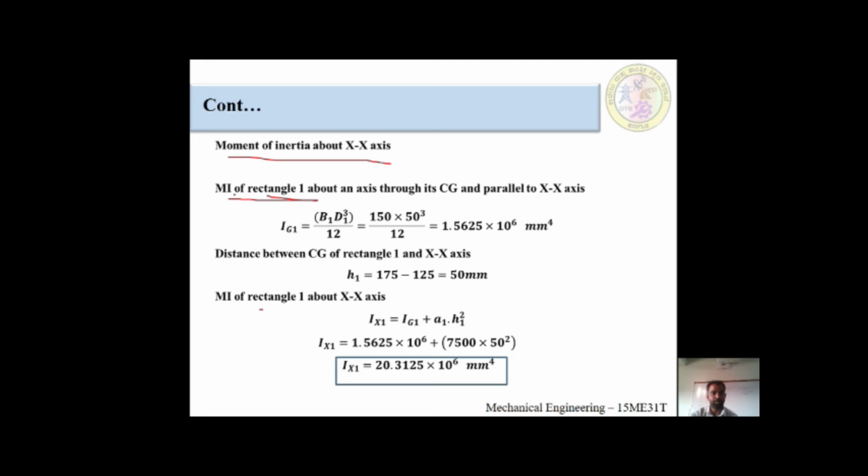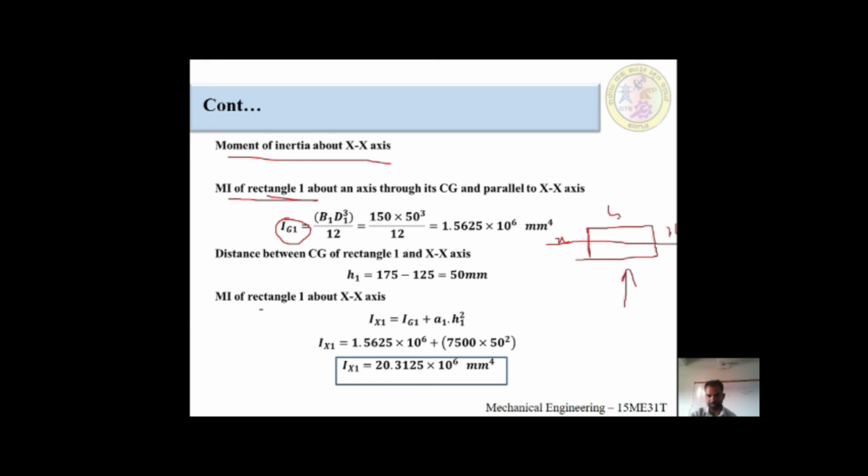Mi means moment of inertia of rectangle 1 about an axis through its center of gravity and parallel to the x-axis. What is the formula? As you know, this is a rectangle, and this is the x-axis.